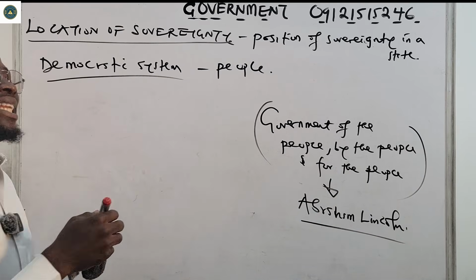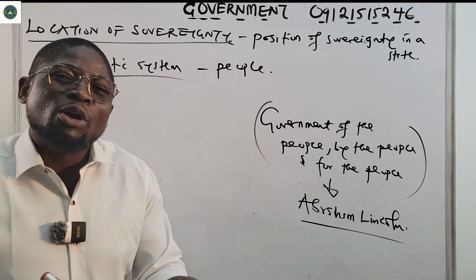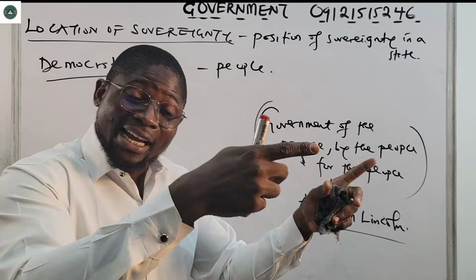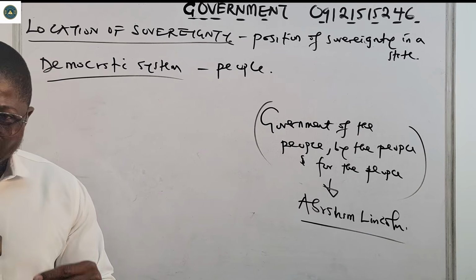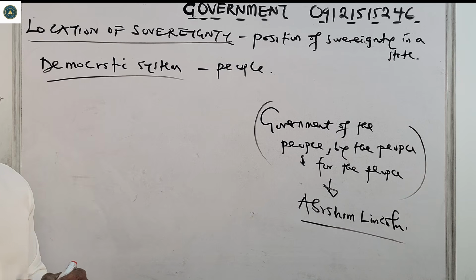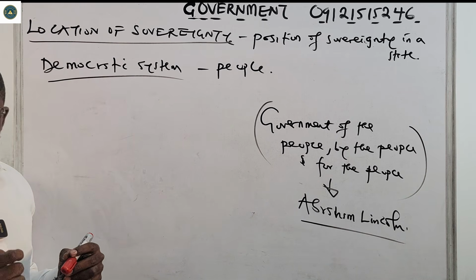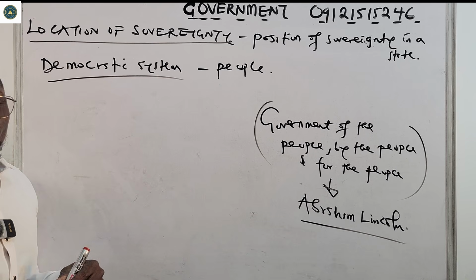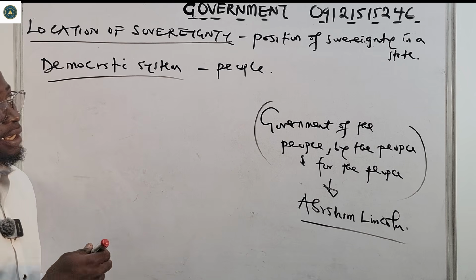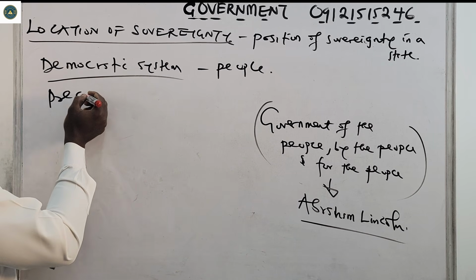They are the ones that ultimately decide who rules them. So they hold the power. They can put you there, they can remove you. So in a democratic system, the people wield the power of sovereignty. This is the same also in the presidential system. What about the presidential system?